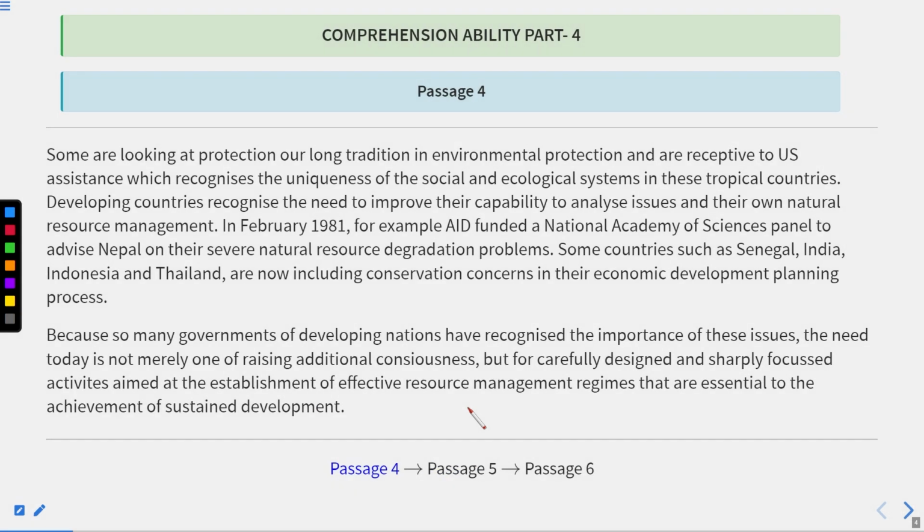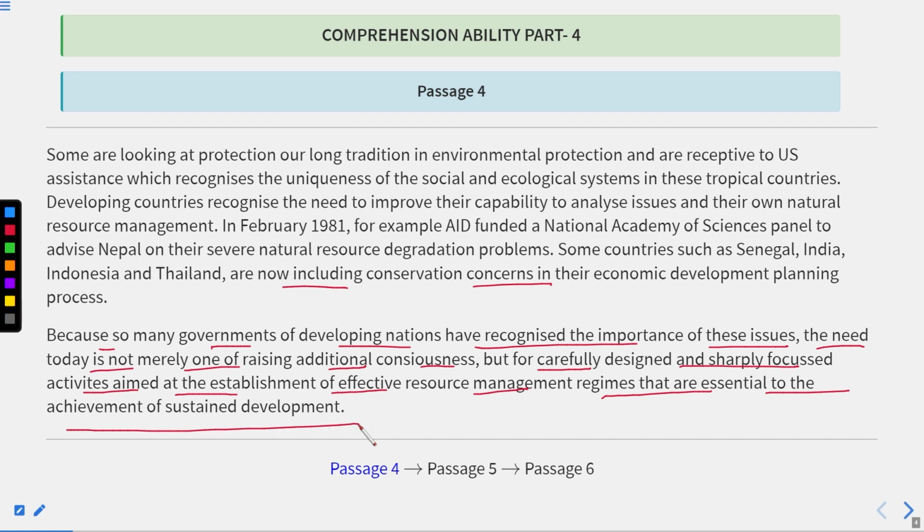Many governments of developing nations have recognized the importance of these issues. The need today is not merely additional consciousness, but carefully designed and sharply focused activities aimed at establishing effective resource management regimes that are essential to achieving sustained development.